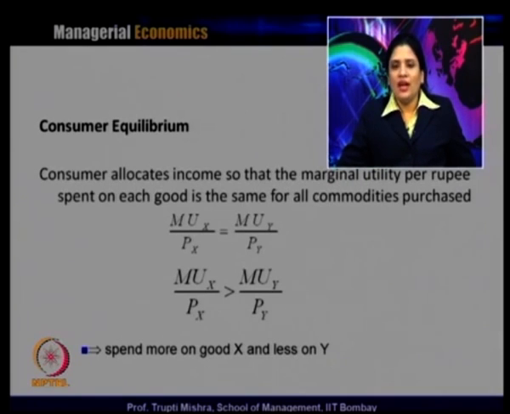The situation will change again if the ratio of marginal utility and price of y is greater than the ratio of marginal utility and price of x.